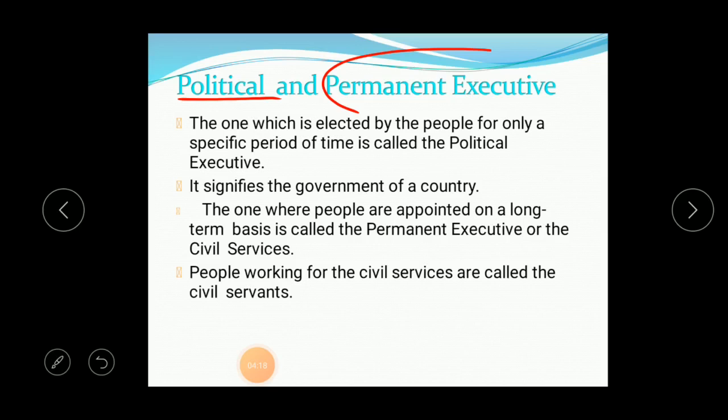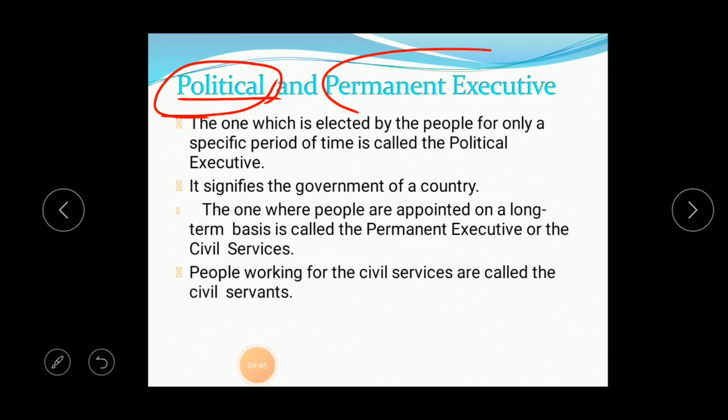But they do not exercise supreme power of their own. They are fully dependent on the common people. The political executive is fully dependent; it is on behalf of the common people only that they are doing all those functions.